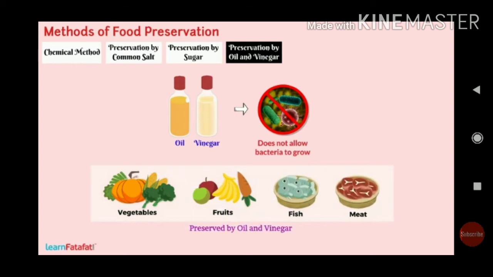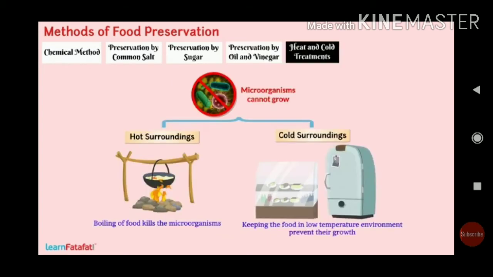And another one is cold and heat treatment. We discussed that if you keep the food in a refrigerator, at low temperature, we can preserve it. And certain food items like prawns and fish, which are exported to other countries, are all packed in ice at very low temperature.